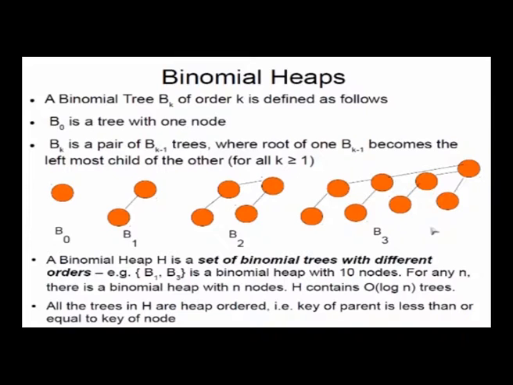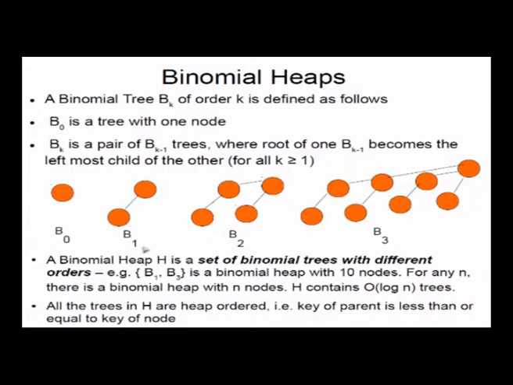Now what is a binomial heap? A binomial heap is a collection of binomial trees, just a collection. But there is a condition we are placing: no two binomial trees in this collection should have the same order. So all the binomial trees in the binomial heap must have different orders.